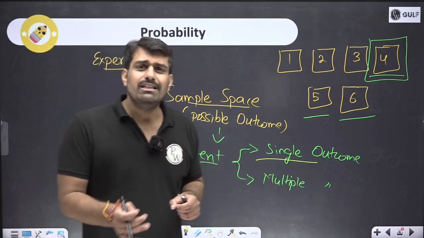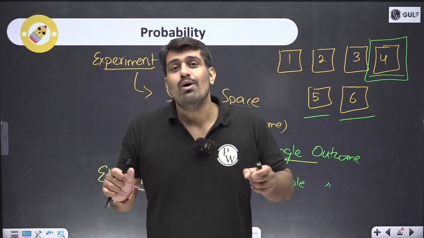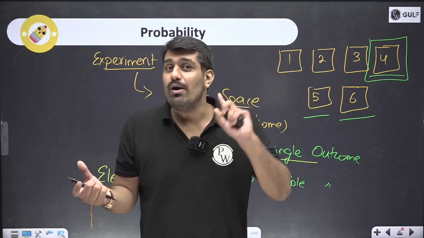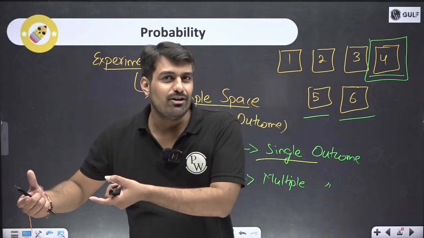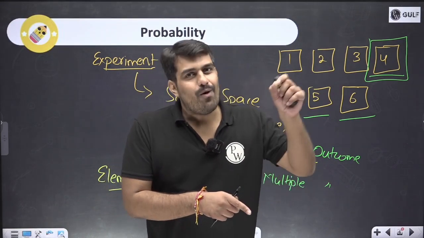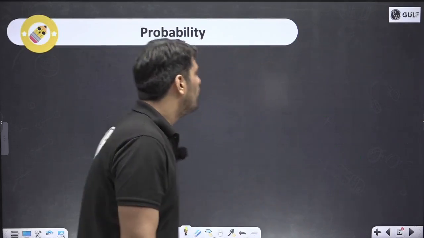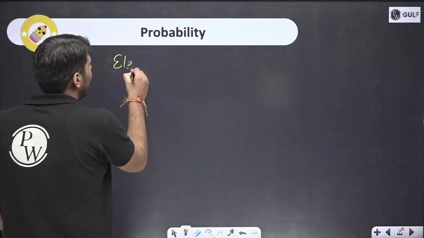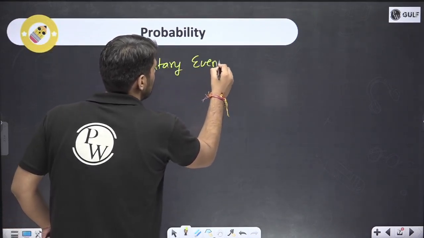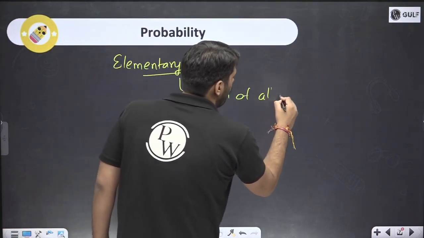For example, if you are tossing a coin, either you might get head or you might get tail. These are the 2 possible outcomes. So the event over here is getting head or getting tail. So for getting head, what will the probability be? Going by the formula which we have learned, possible outcomes in the denominator, 2, and we want head, so 1 by 2. Same for the case of tail, 1 by 2. So 1 by 2, when added, what are we going to get? We are going to get 1. So for the case of elementary events, the sum of all will be equal to 1.